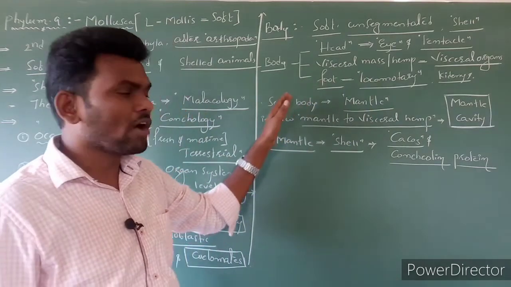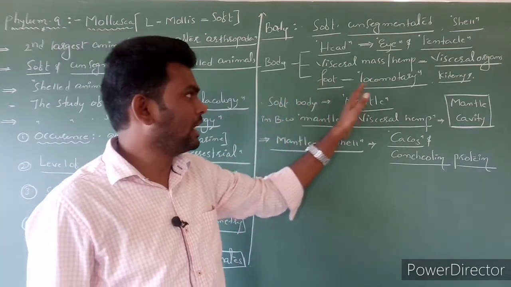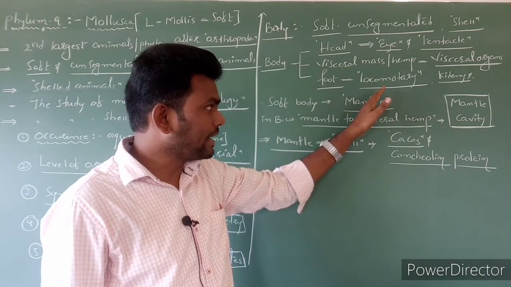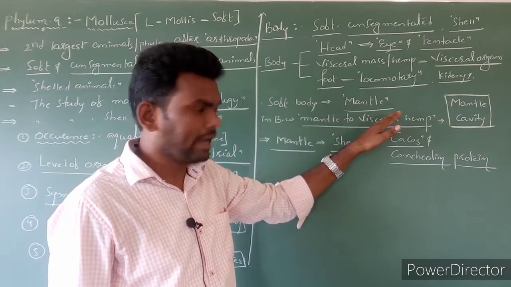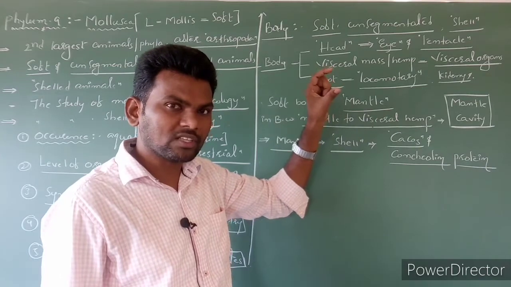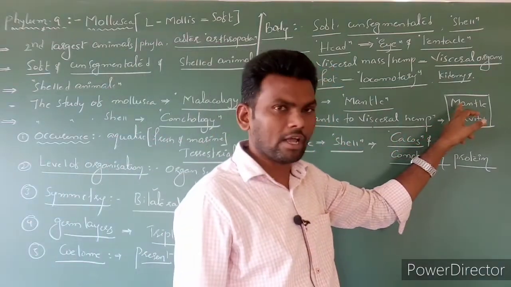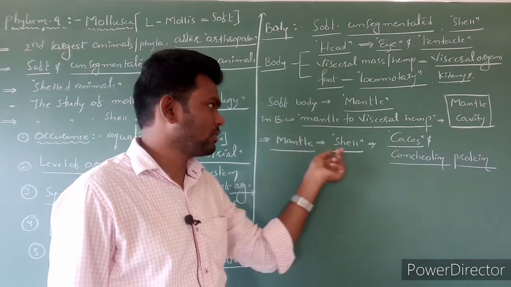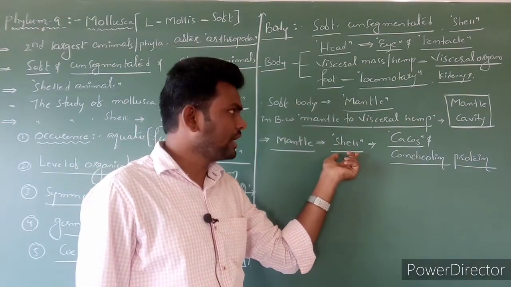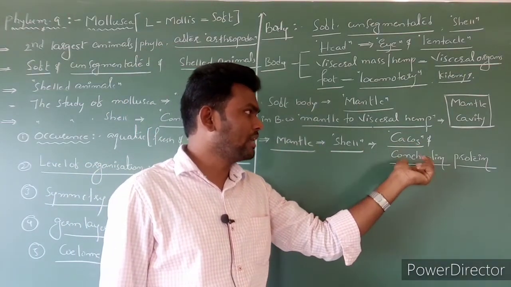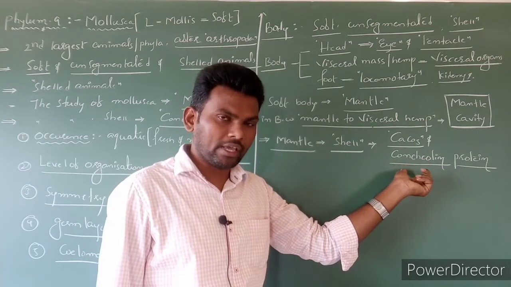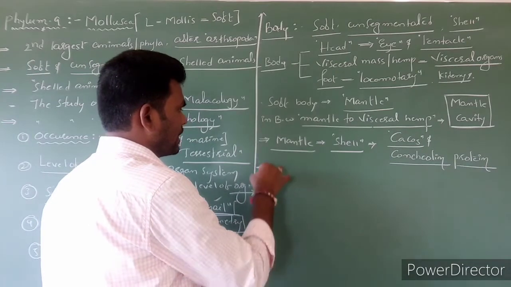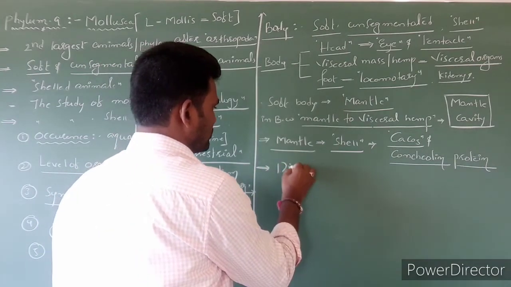Next, the soft body secretes a layer which is called the mantle layer. In between the mantle and the visceral hump, one small space is formed, that is called the mantle cavity. The mantle is useful for secretion of the shell. The shell is made up of calcium carbonate as well as conchiolin proteins. Clear? Next, regarding the digestion system.